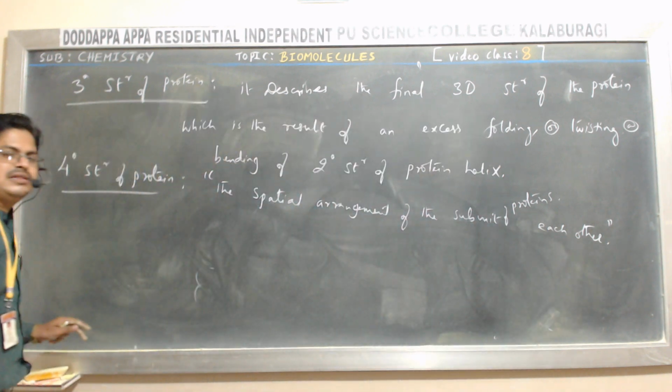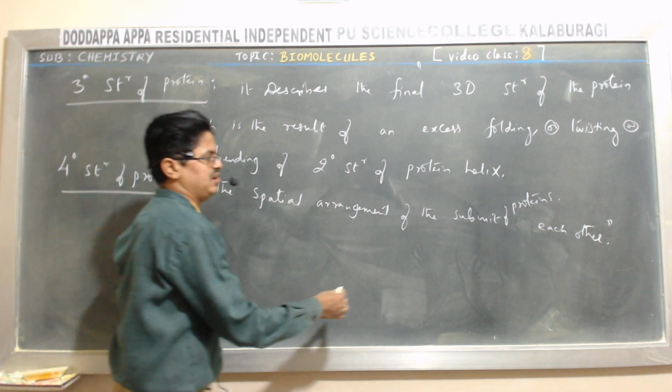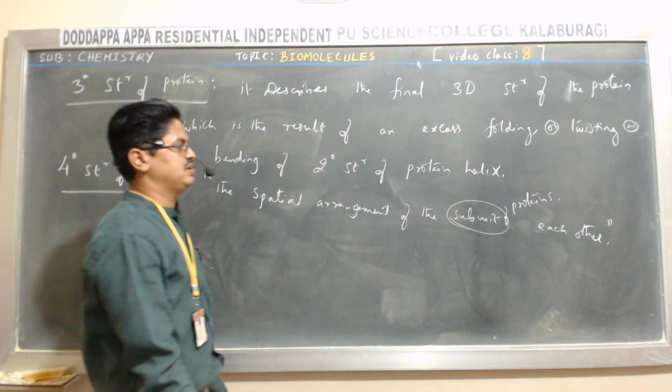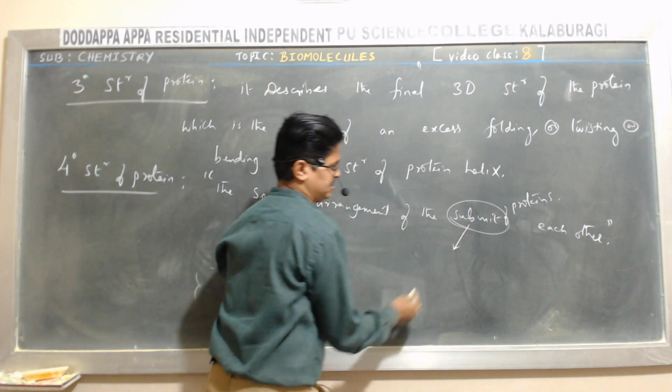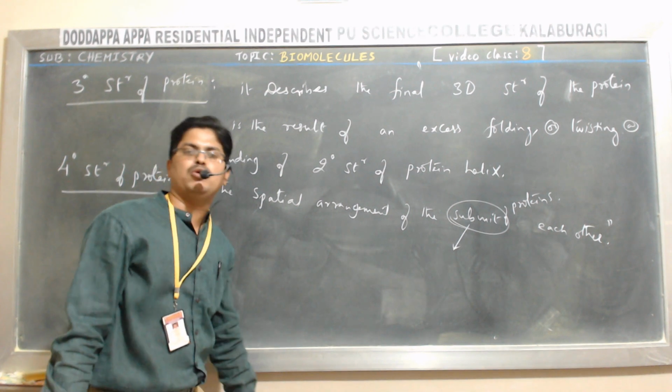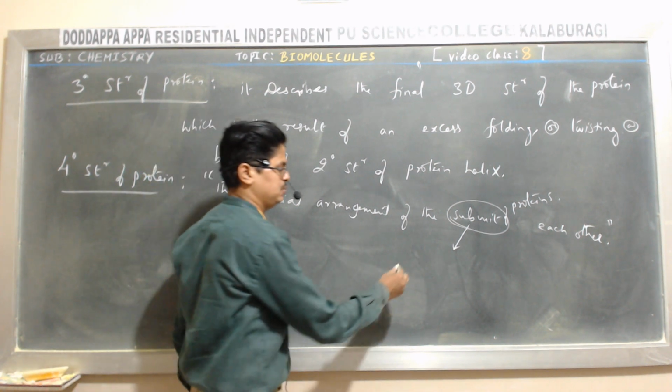Now the question is, sir, what is the meaning of subunit? Subunit means some proteins are made up of two or more polypeptide chains.